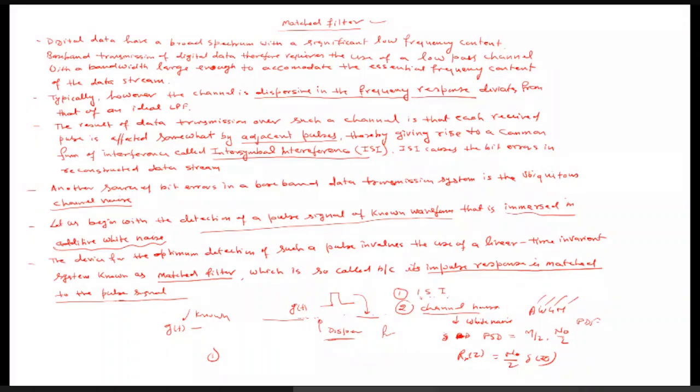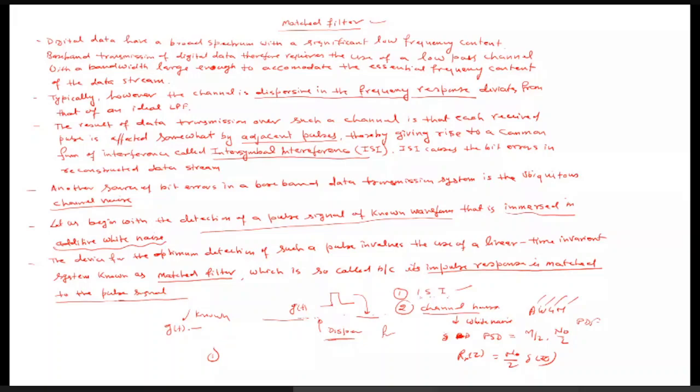To minimize the ISI, we need to use wave shaping techniques, which I will be discussing later on. So first, we are considering the effect of the channel. Here, suppose we are transmitting g(t), and the receiver already knows this g(t). The behavior of g(t) is known to the receiver, but this g(t) actually gets affected by the channel noise.